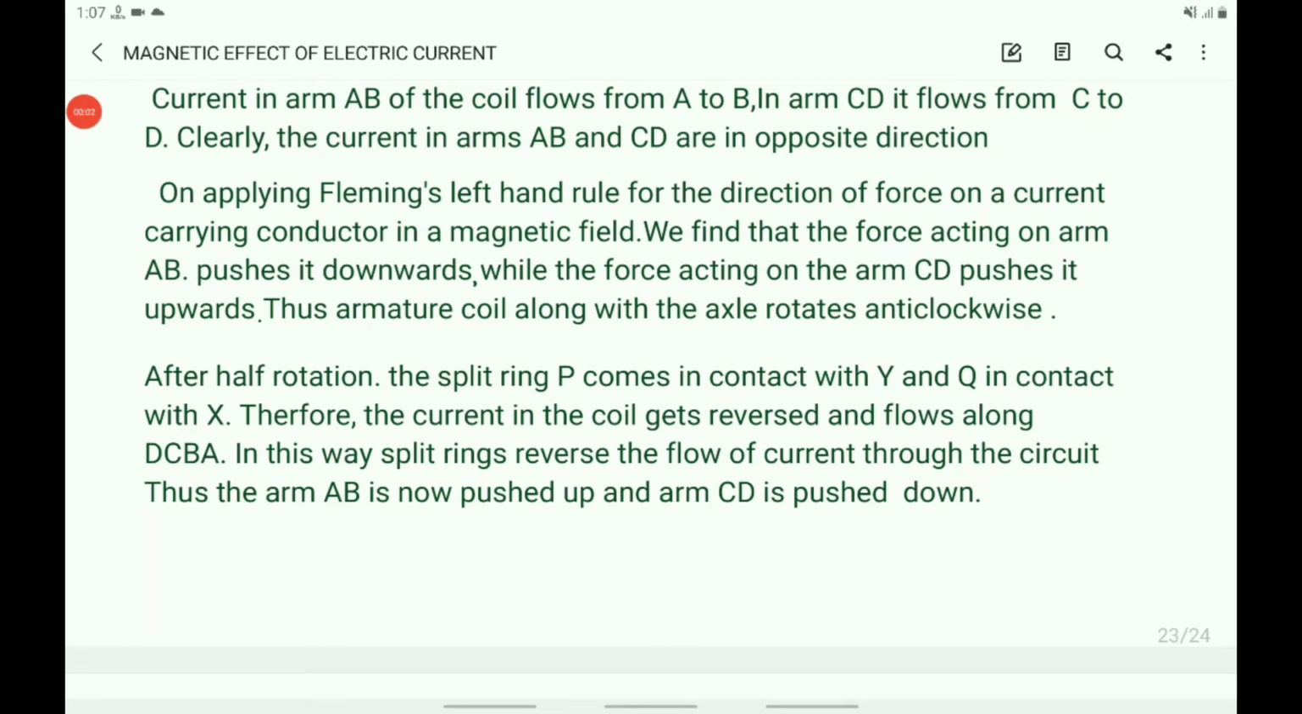On applying Fleming's left hand rule for the direction of force on a current carrying conductor in a magnetic field, we find that the force acting on arm AB pushes it downwards, while the force acting on the arm CD pushes it upwards. Thus, the armature coil along with the axle rotates anti-clockwise.